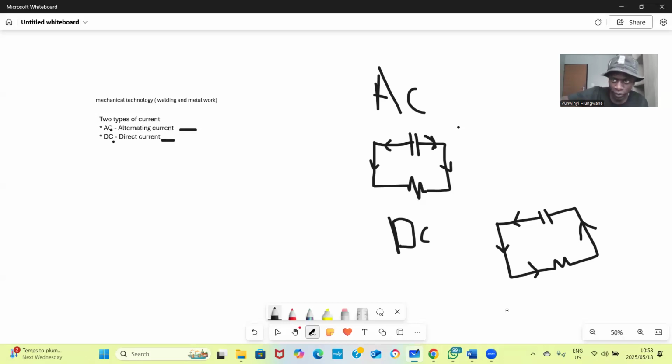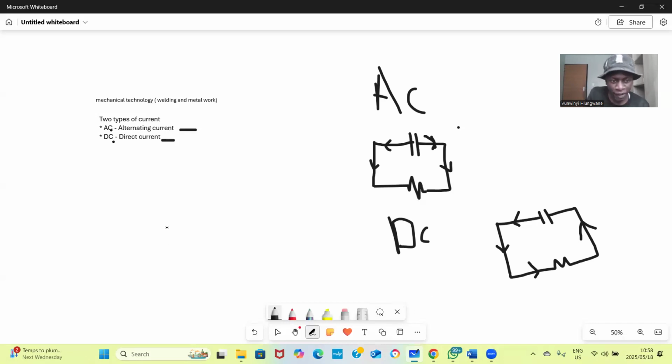It cannot start from the engine and come to the battery. No, current will start from the car battery to the engine. So DC uses only one direction, while AC uses many directions. It can change with time, every second.